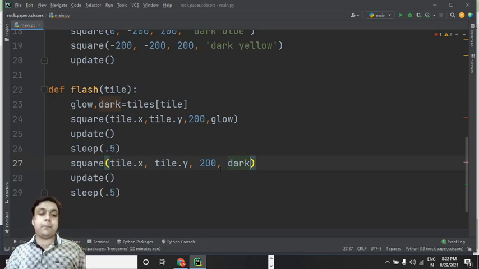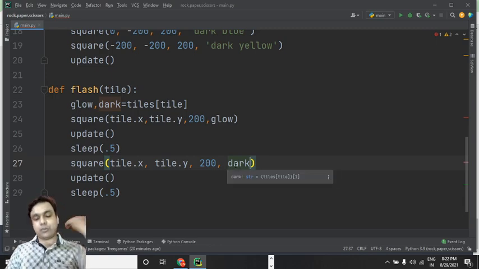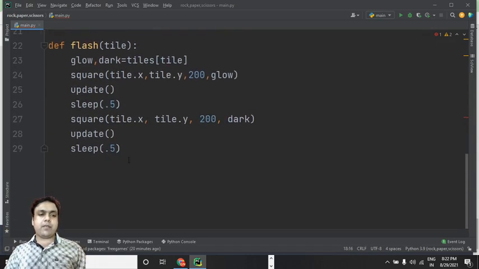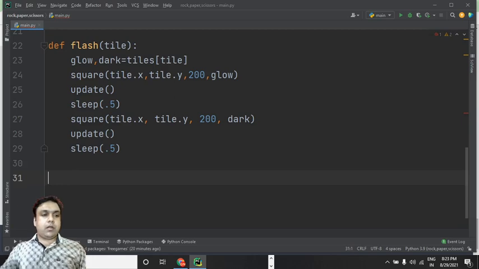So how can we make it go away? We can put dark over here, right, so that the tile can again become of the color which we have defined over here. It's very simple, I hope you all are able to understand it. Then we can call the update function for updating the state of the tile. So that's the code for the flash function.